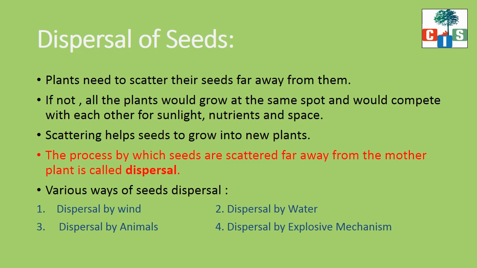I hope scholars, whatever we have seen now in this video about reproduction, germination and dispersal, you have understood. And after watching this video, you are going to read pages 42, 43 and 44 of topic 4, How Plants Reproduce, from your textbook. Okay scholars, in the next video we will learn about the four ways of seed dispersal. Okay, thank you.